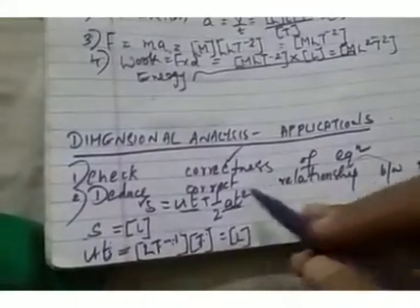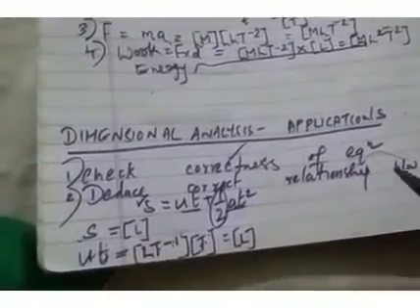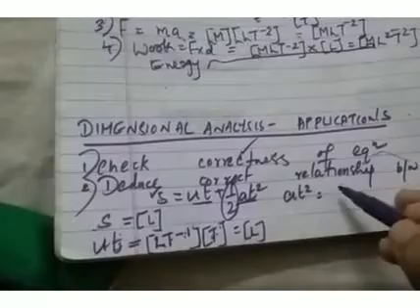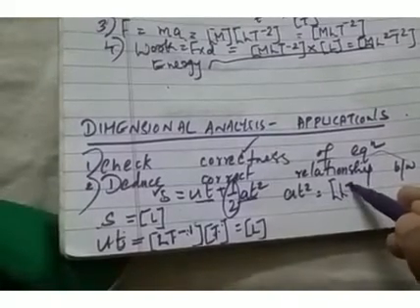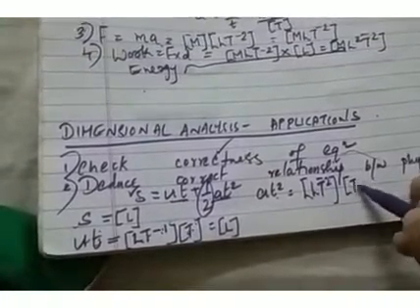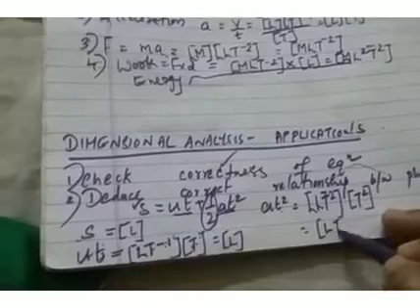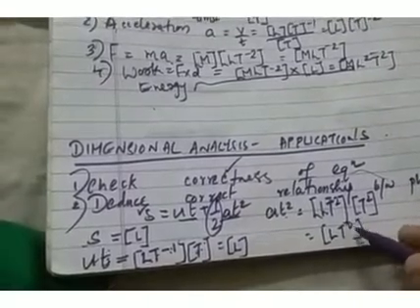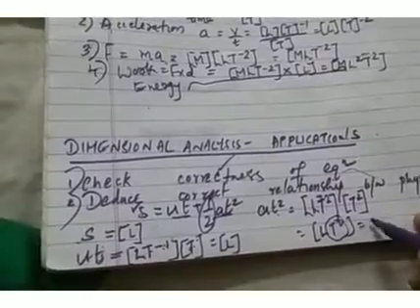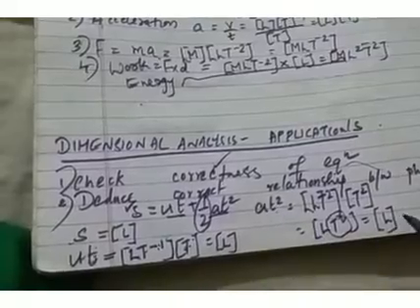Now, which is the next term? Half at square. No need to consider this half because it is a dimensionless quantity. It is a number. You just consider at square. A is acceleration. Just now we got the dimensional formula for acceleration. It is L T raised to minus 2 into T square. So this is the dimension of t square. Again here you have T raised to minus 2, T raised to 2. When you simplify, you will get L T raised to minus 2 plus 2, that is 0. And T raised to 0 is 1. So you are left with dimension L. So again the dimension of at square is L.